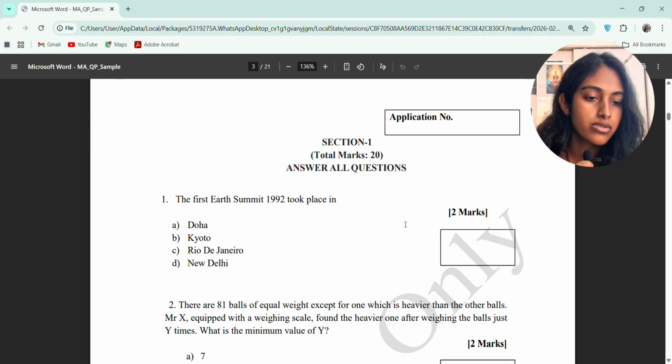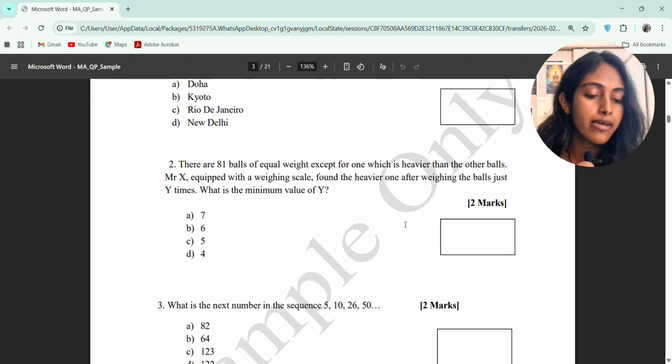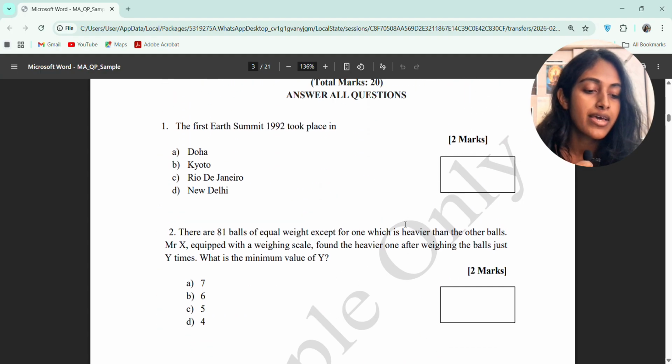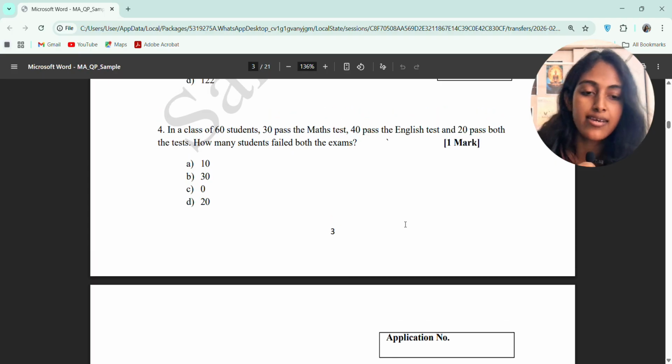This is section 1, total marks 20, answer all questions. Look at the marking divisions: one MCQ is 2 marks, and sometimes MCQ number 4 is 1 mark. It depends, and it's tricky.